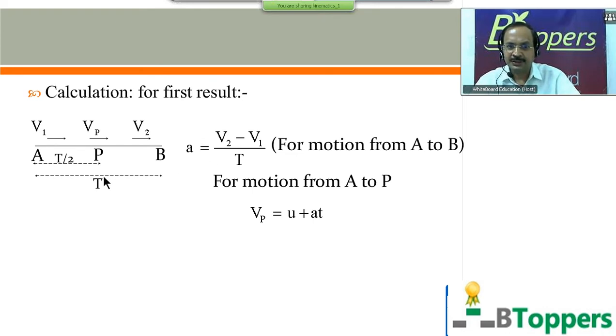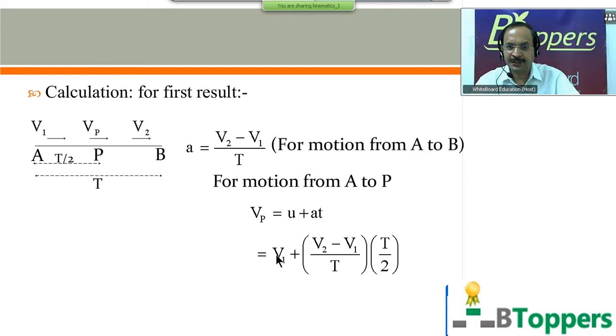That means the value of a for motion from A to P is the same as the value of a for motion from A to B. So you can substitute a = (v2 − v1)/T in this equation, and small t = T/2, to find the velocity Vp at the point P, that is at the middle of the time interval in passing from A to B.